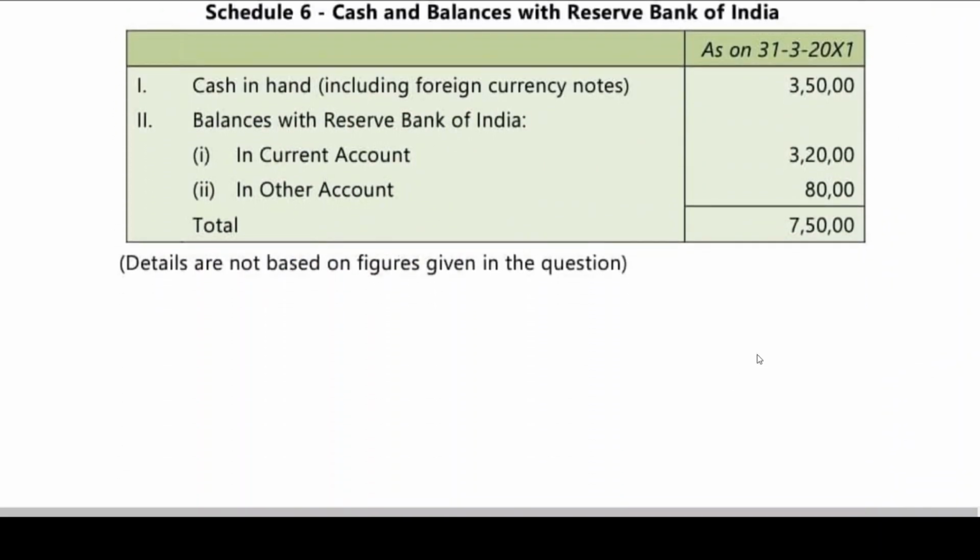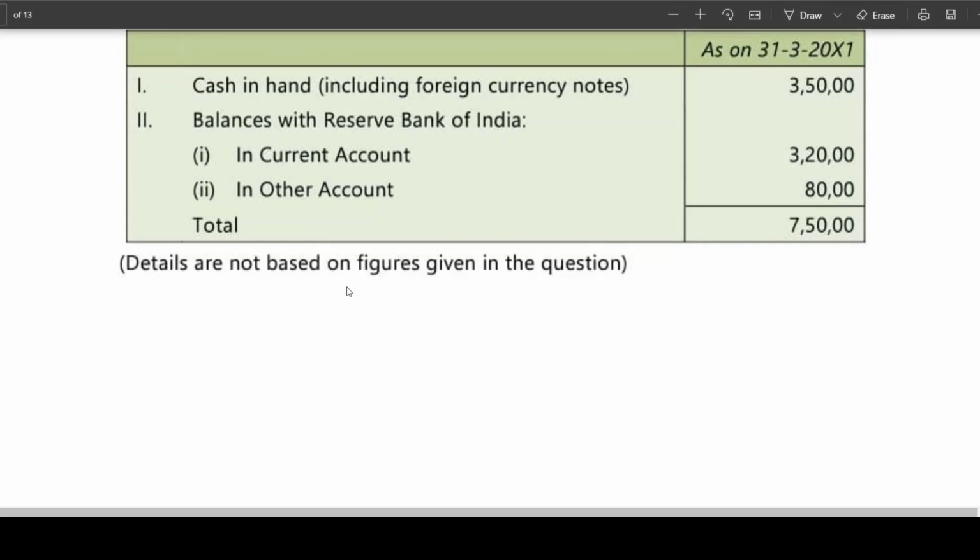They have split it into three parts. Cash and balances with Reserve Bank of India with respect to current accounts, with respect to other accounts, with respect to including foreign currency. In the examination, nothing is mentioned. Directly you can take 7 lakh. Details are not based on figures given in the question. But the total is coming to 750. That 750 they have split. Is this clear?